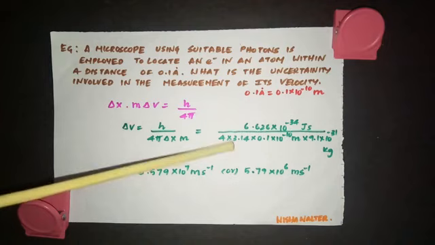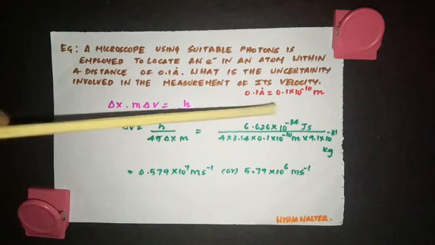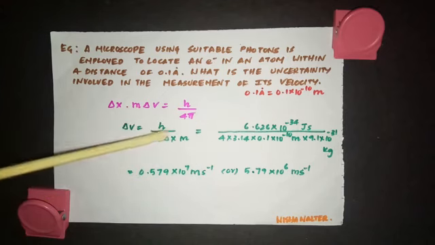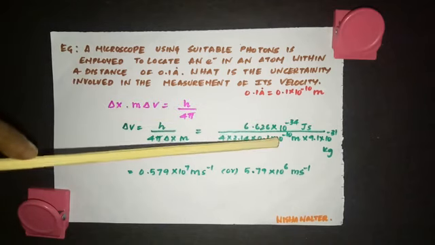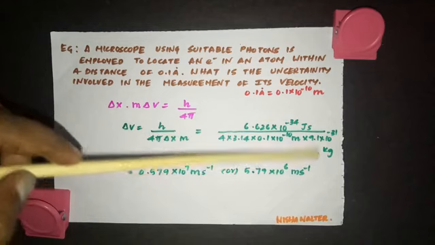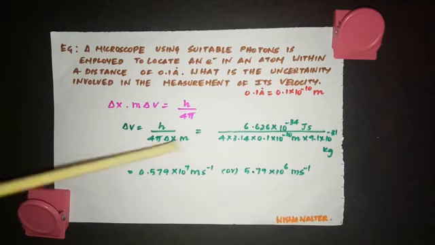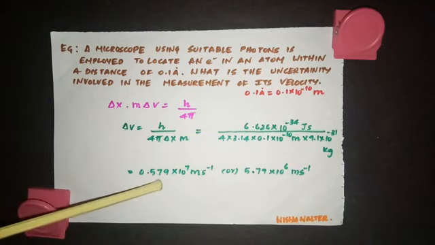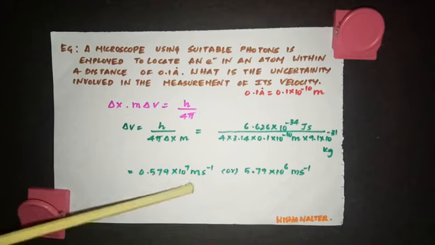So when you do all the calculations, always remember whenever you are substituting the values, you have to substitute along with the units. Then only in the final answer you have to give the final unit. But while substituting, make sure you substitute the values with the units. So when you multiply, you are getting 0.579 into 10 to the power 7 meter per second.